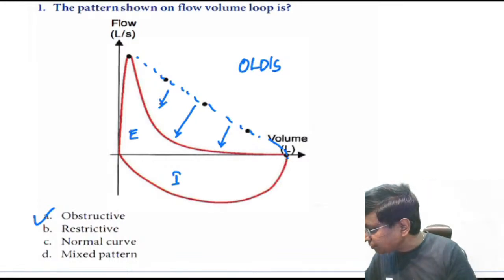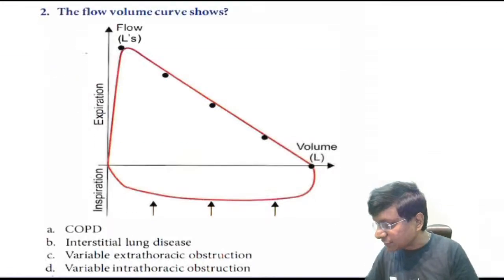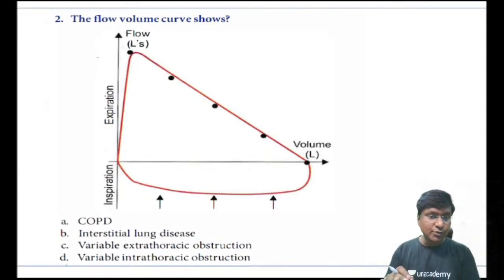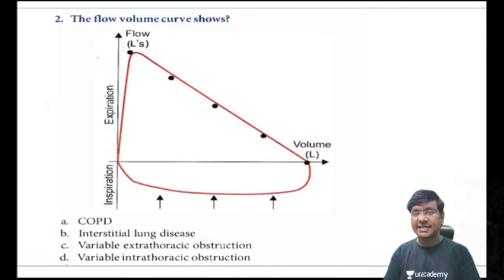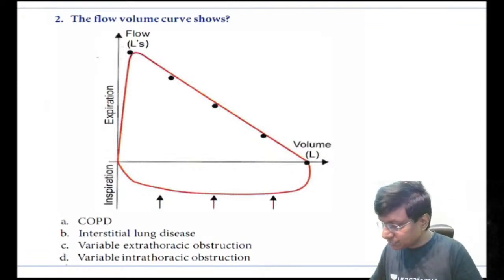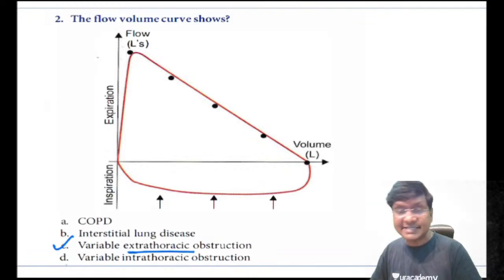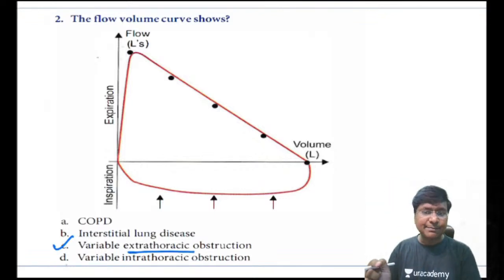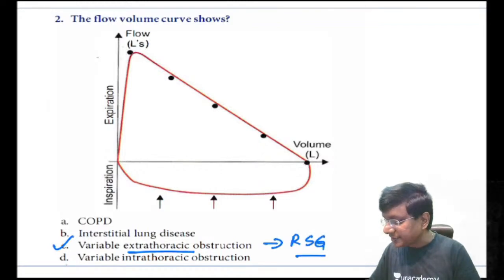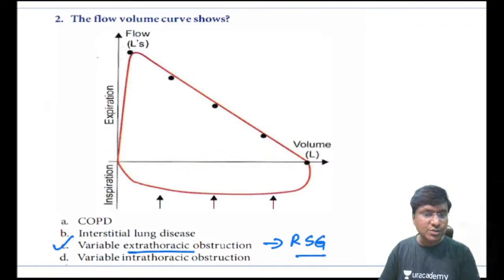Now, one more flow volume loop that you need to remember is this one. This particular flow volume curve shows COPD, interstitial lung disease, variable extrathoracic obstruction, variable intrathoracic obstruction. Now, what is the condition where you will have this? Yes, very good. So this is seen in case of variable extrathoracic obstruction. One of the examples of variable extrathoracic obstruction is retrosternal goiter.